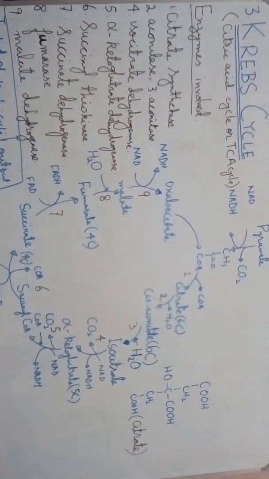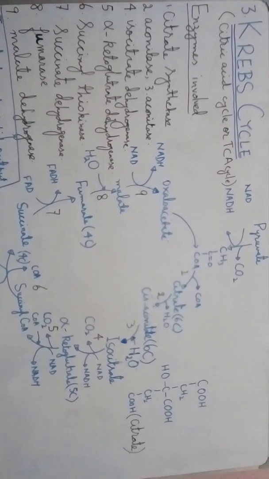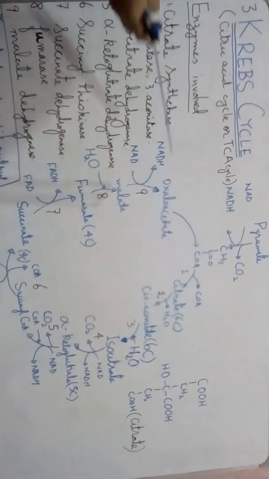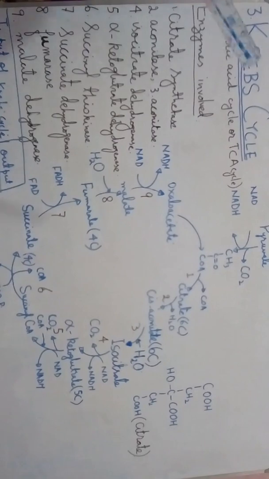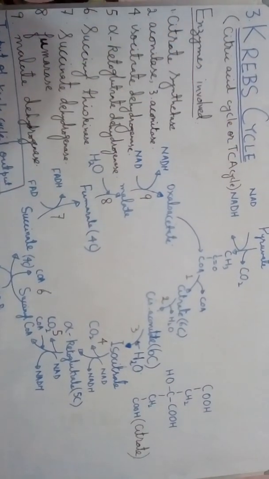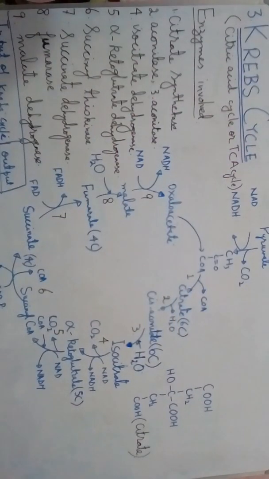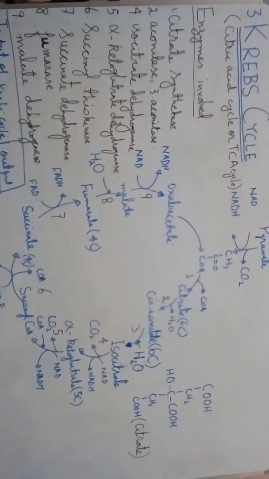It is also called the citric acid cycle because the first compound formed during the cycle is citric acid or citrate, a 6-carbon compound, and sometimes it is called the TCA cycle or tricarboxylic acid cycle because citrate carries 3 carboxylic groups with it. That's why it is called the tricarboxylic acid cycle.